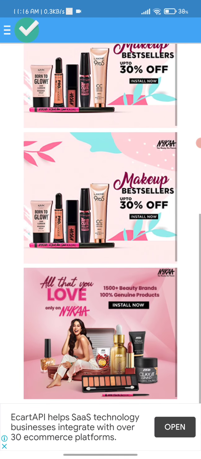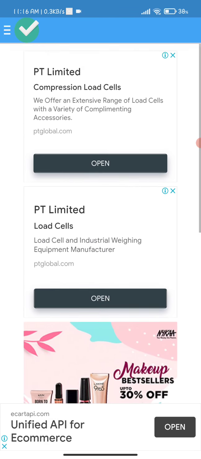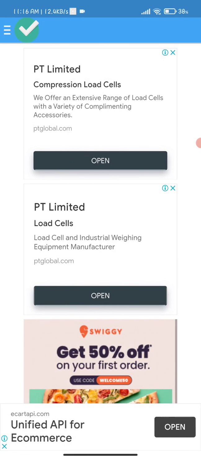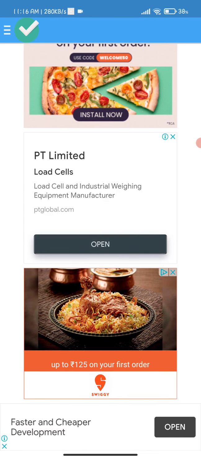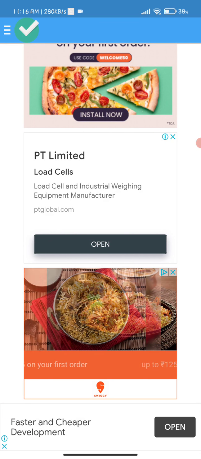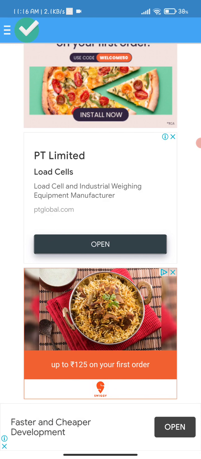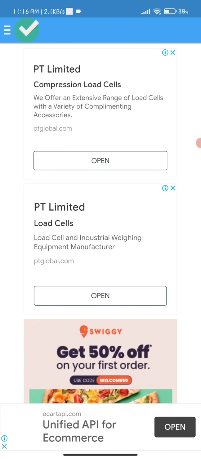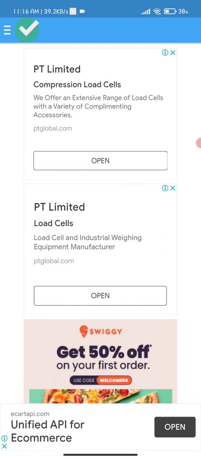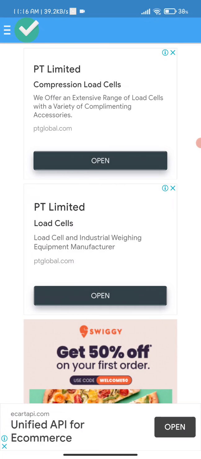This application works very well with Google AdMob. This application also works with Unity Ads, so you can use it with Google AdMob or Unity Ads, but I recommend you to use this application with Google AdMob, because Google AdMob is one of the best ad networks to use with the Ultramax application, because it gives you high quality CPM and good quality earning.